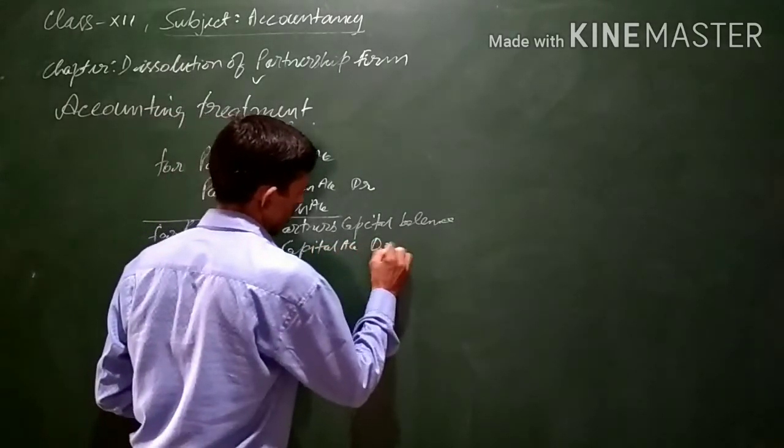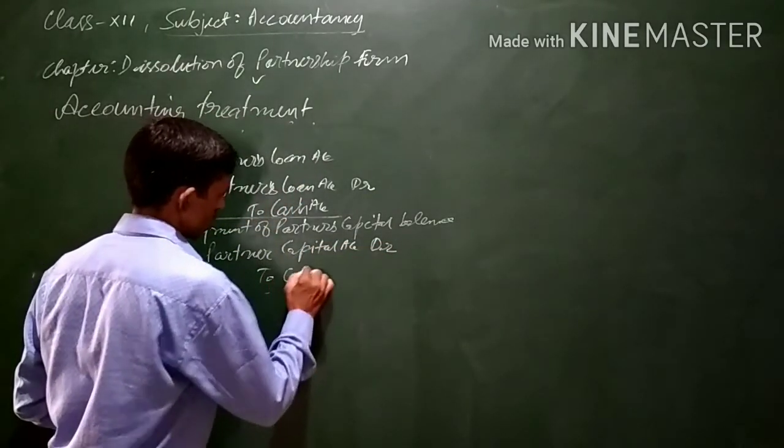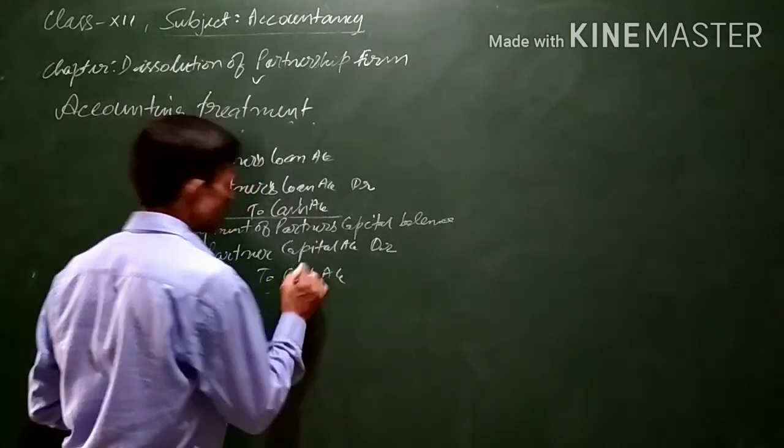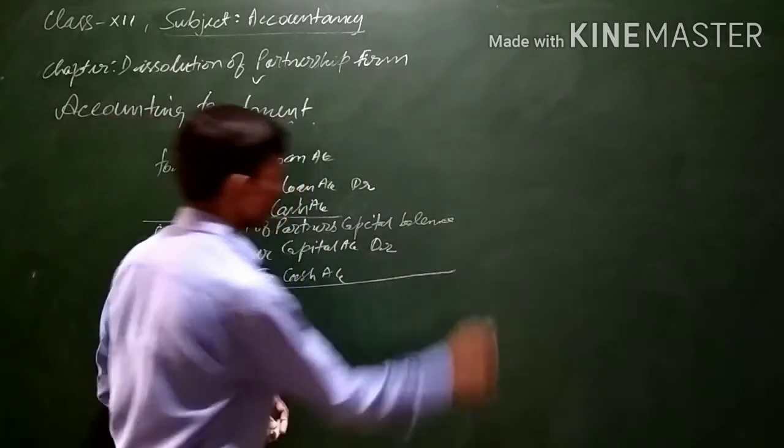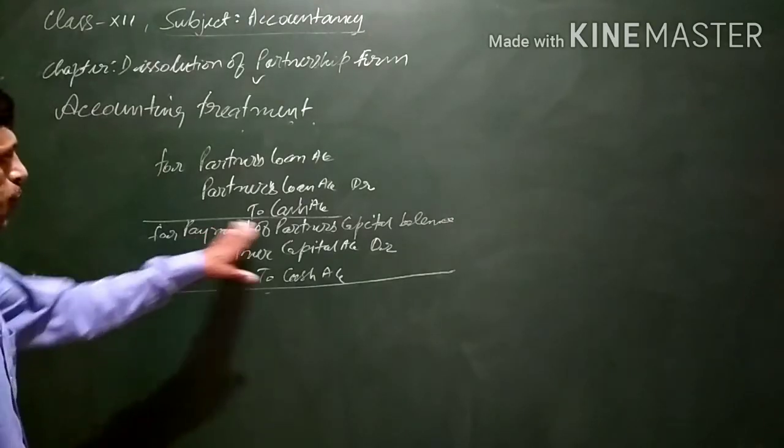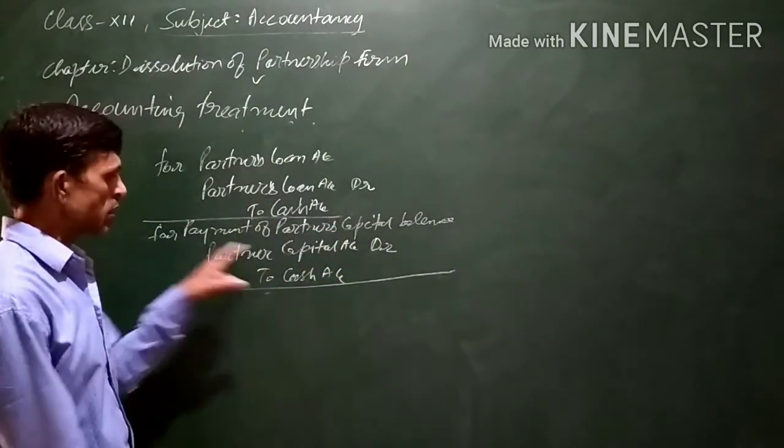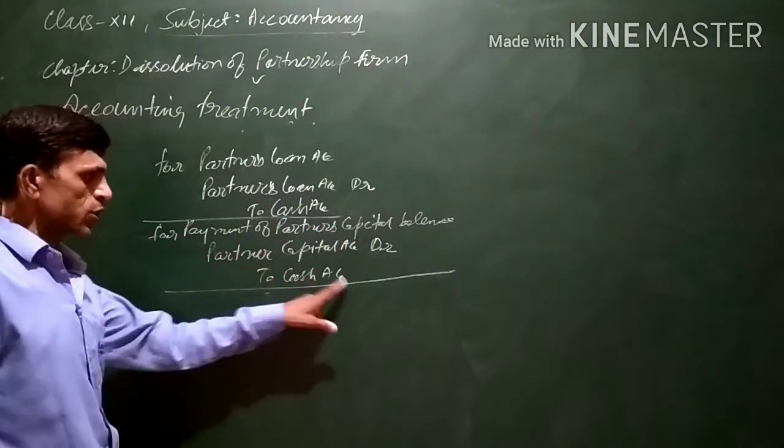Partner's capital account debit to cash account. In case there is a balance in the capital account, the partner's capital account will be debited and the cash account will be credited.